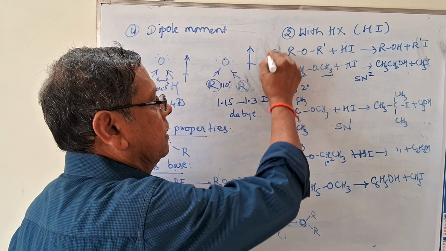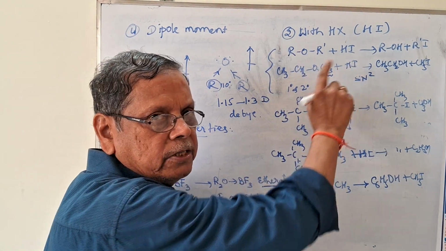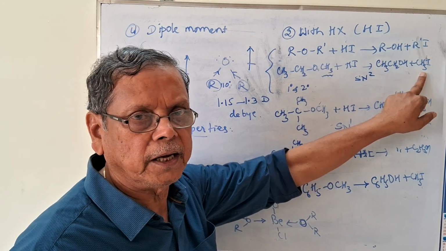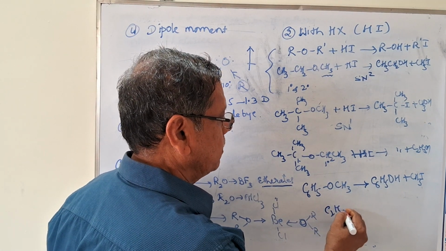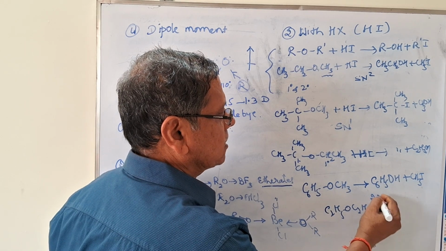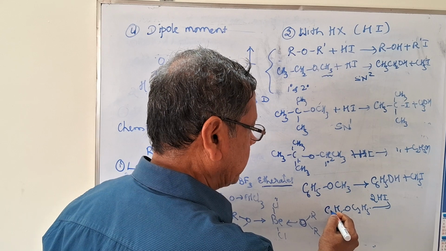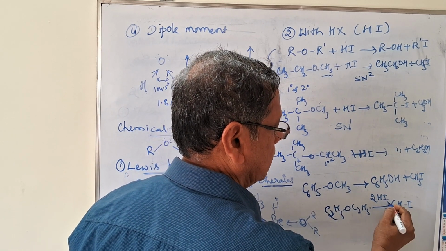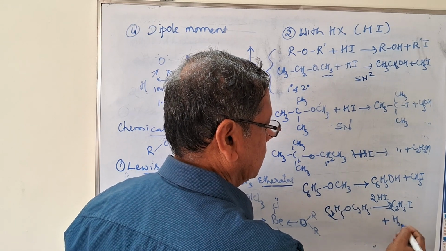In this reaction, if excess hydrogen iodide is used, then both these alkyl groups are converted to the corresponding alkyl iodides. For example, if I take C2H5OC2H5 and directly treat with excess hydrogen iodide, then both these ethyl groups are converted to the corresponding ethyl iodides along with the formation of water.